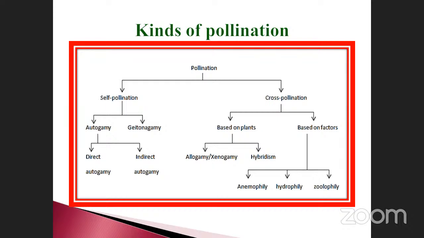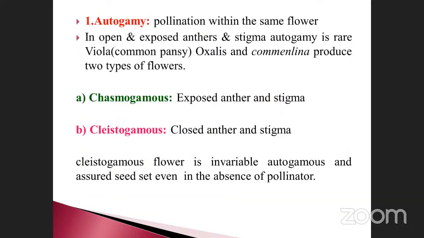Autogamy is pollination within the same flower, with anther and stigma exposed. Autogamy is rare in open flowers. Violet, common pansy, oxalis and camellia produce two types of flowers.